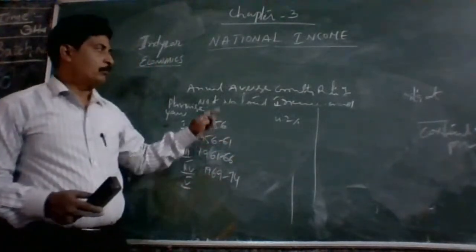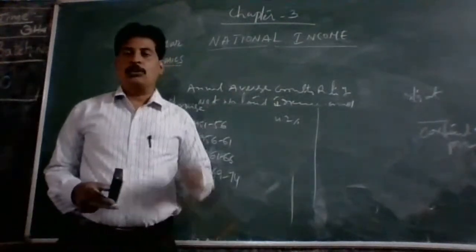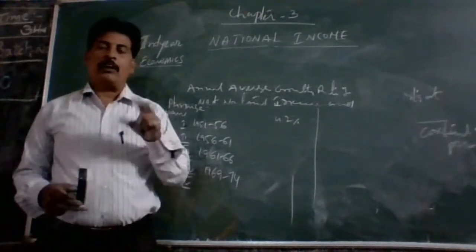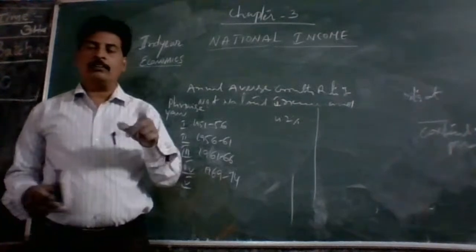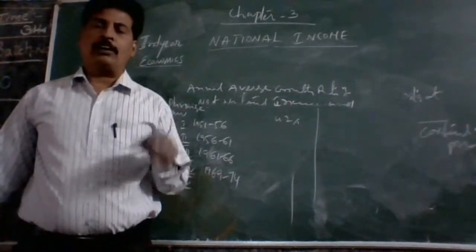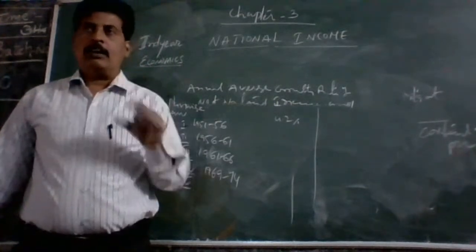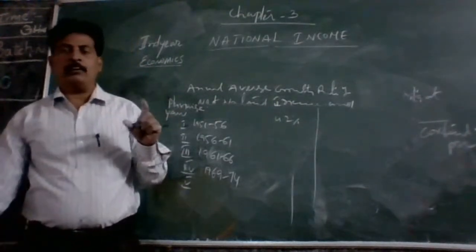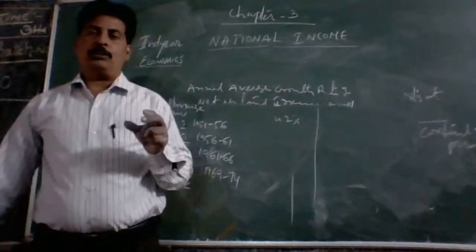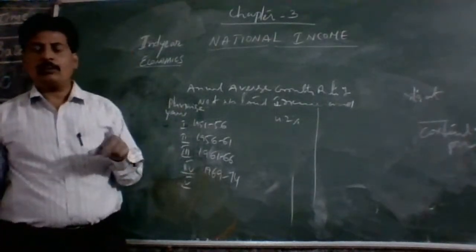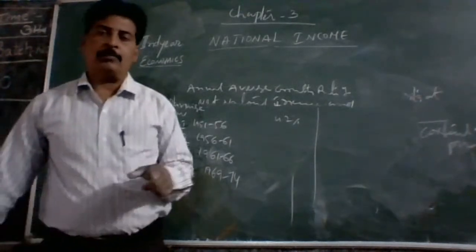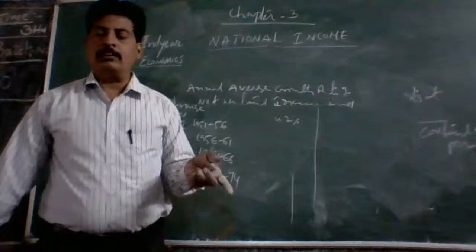At the same time, in some plans, that is the third five-year plan and the annual plans, during the Pakistan war and the China war, the national income and per capita income reduced. It came down. Whereas in recent trends, the national income and per capita income have been increasing.